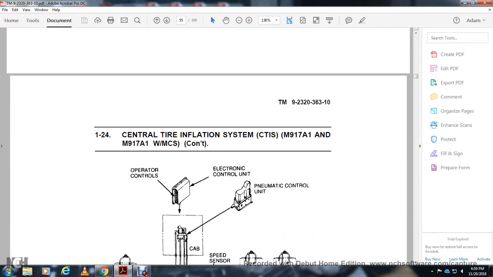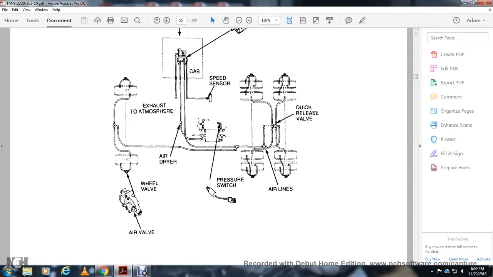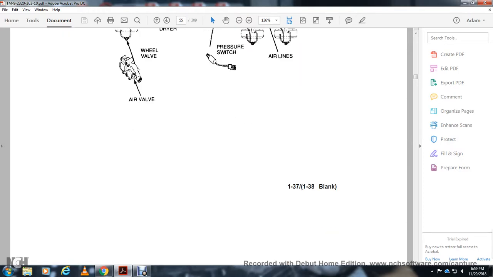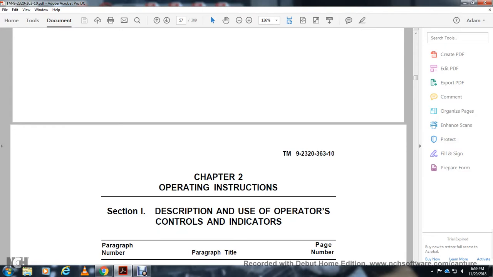For the operator's control: the electrical and pneumatic control unit, cab speed sensor, wheel valve, air valve, air dryer, pressure switch, airlines, and quick release valve. That was the rest of Chapter 1. Chapter 2, the operating instructions.